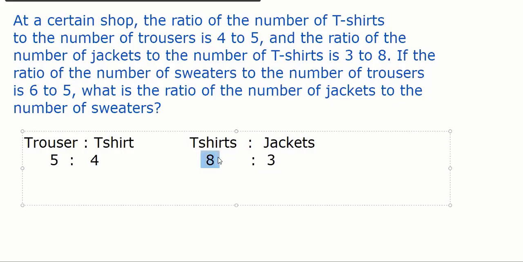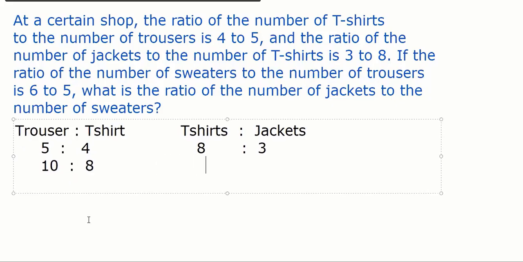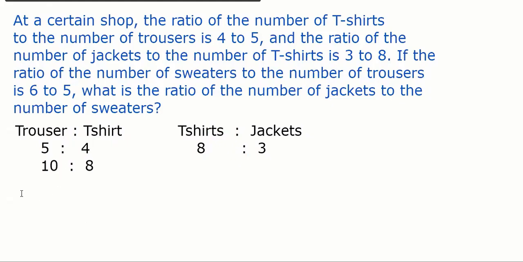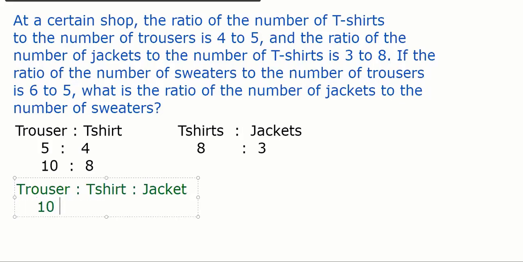How? Here it is 8, here it is 4. So I multiply by 2 here. It becomes 10 and 8. Here no change. So finally, let me write here in green, the ratio of trouser, T-shirt, and jacket. These are very easy questions. Trouser is 10, T-shirt is 8 both ways, jacket. So I combine the ratios, right? Combining 2 ratios into 1 is a compound ratio of trouser, T-shirt, jacket.